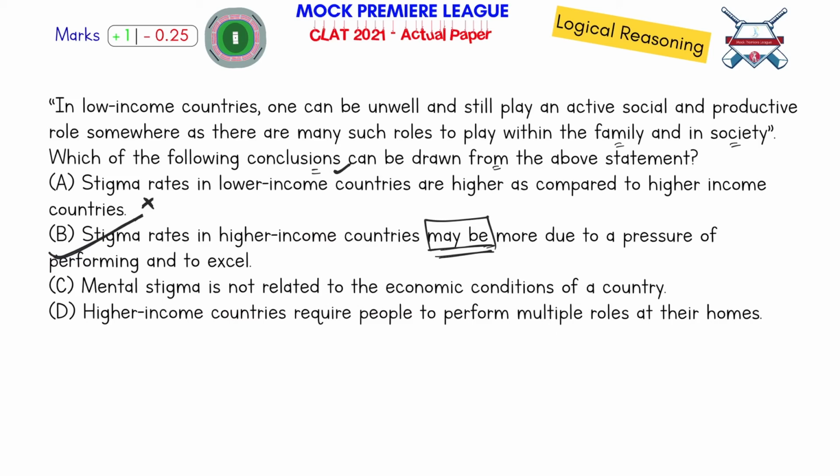The rest of them may or may not happen. So that's what you should know about conclusions. Mental health stigma is not related to the economic condition of the country. No, it is actually related to the economic condition of the country. Higher income countries require people to perform multiple roles at their home. No, lower income countries require people to perform multiple roles at their homes. That's why you can't detect if they are going through a mental health problem. So this is wrong. It's lower income countries.